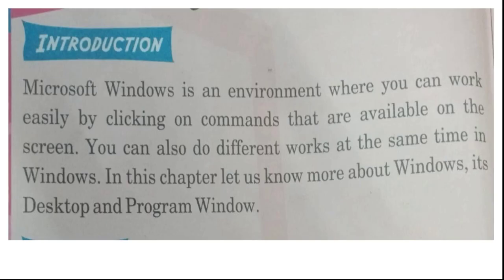Then what is Windows? You should know that: what is Windows, how it works, and in which way it helps us. These are all the things we should know. So for that we'll have a small introduction about Windows. Microsoft Windows is an environment where you can work easily by clicking on commands that are available on the screen.